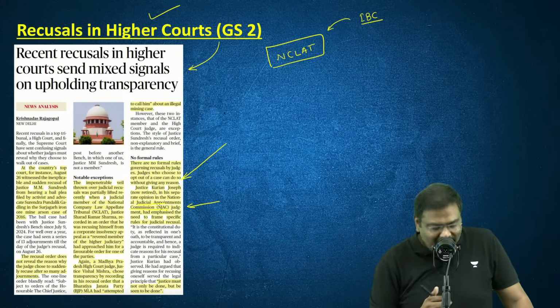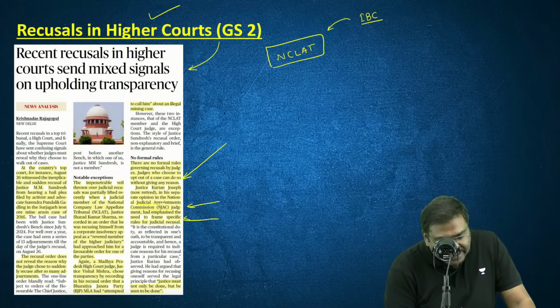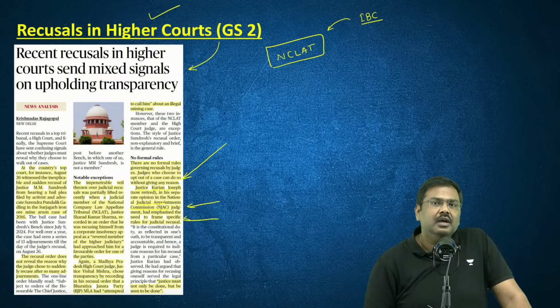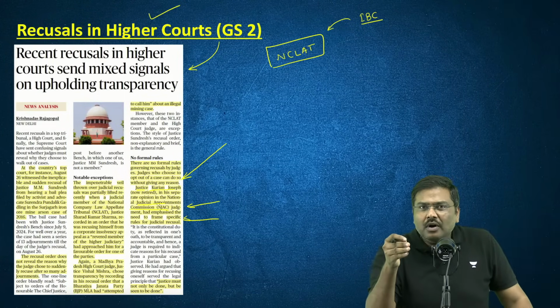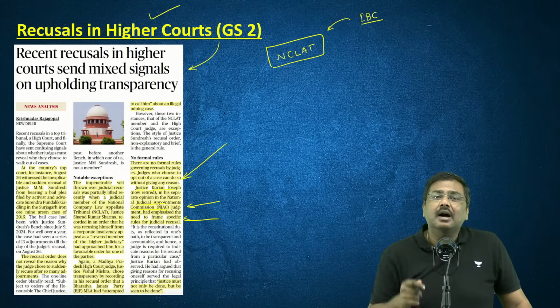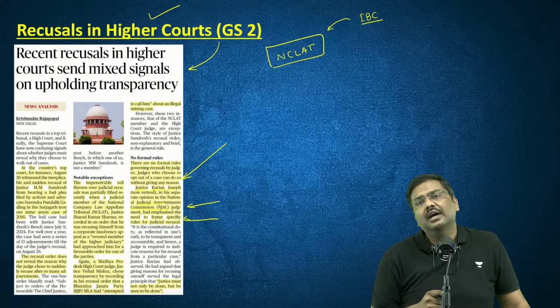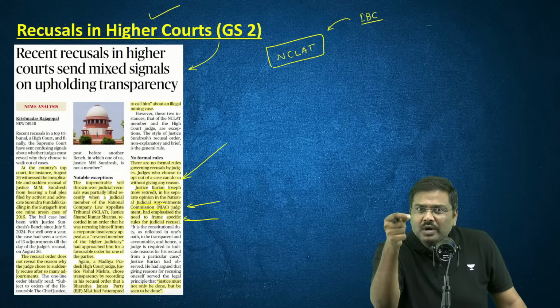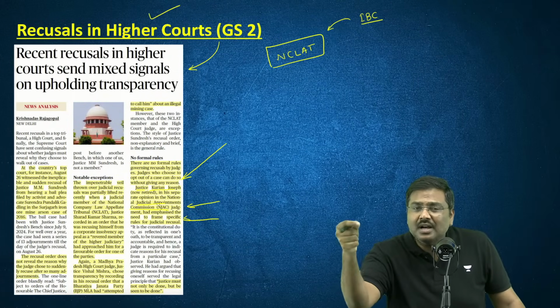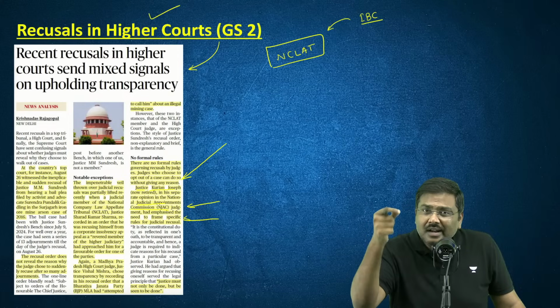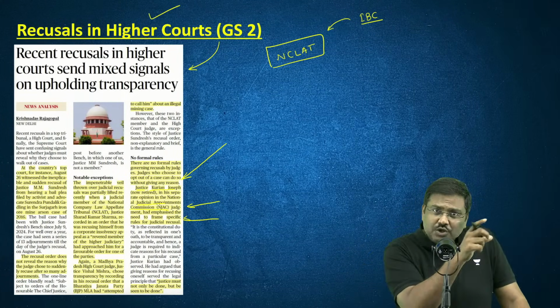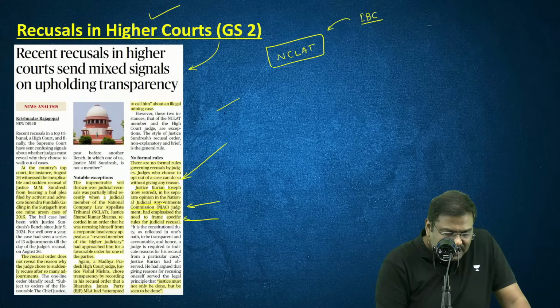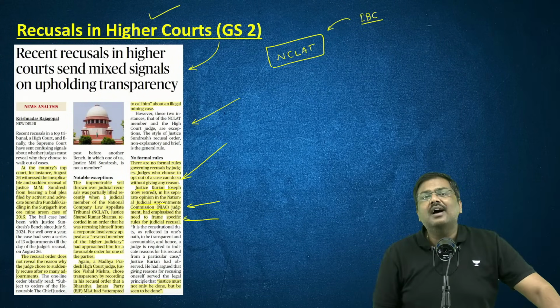In one of the dissenting judgments, basically written by Justice Kurian Joseph, it was mentioned that there is a need for upholding transparency and integrity of the judiciary. And that can be done only when the judge recuses from hearing a case and the clear reason behind that is provided. So this is basically the discussion that has been provided in the article here.